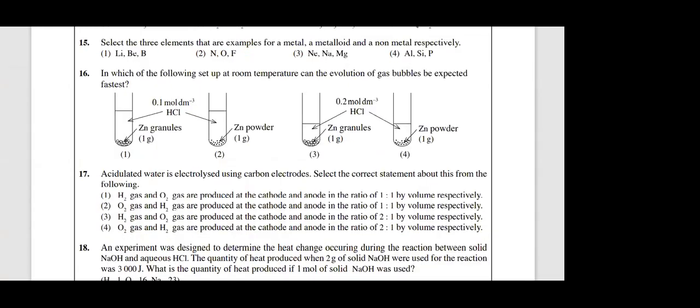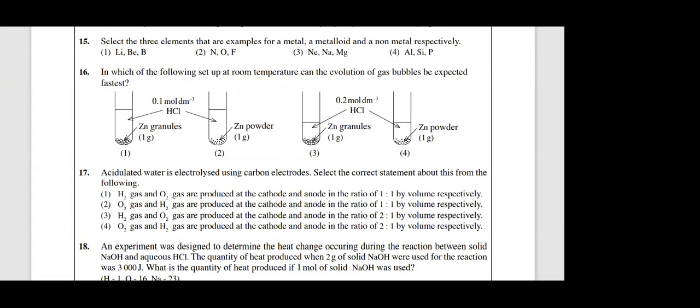Question number 15. Who can give me the answer? 15th MCQ. Good question. You can put a star. Your upcoming oral papers also can raise this. Put a star. They haven't asked this. Metal, metalloid and non-metal. I'll ask the answer from Tirani. Fourth answer. Metal aluminium, silicon metalloid, and non-metal phosphorus.